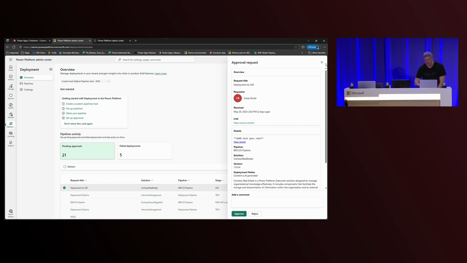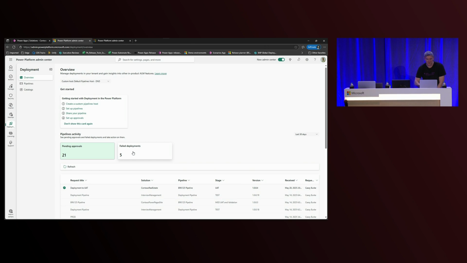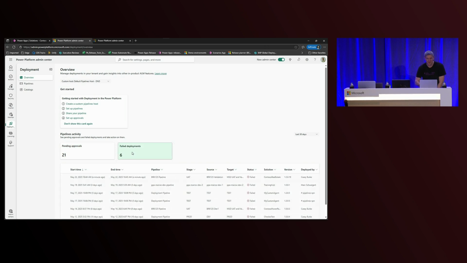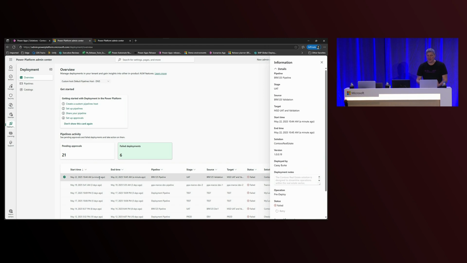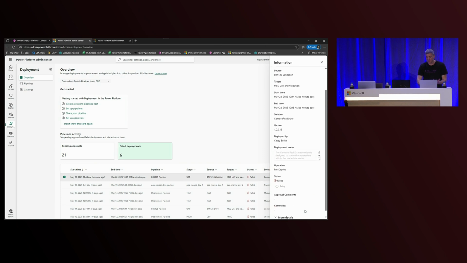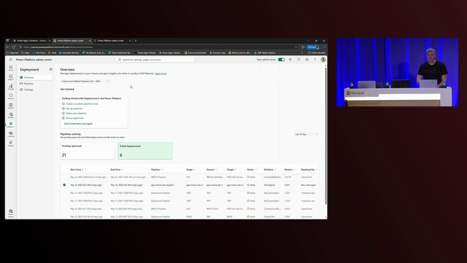And we've also added several other new capabilities within the deployment hub. So for example, we don't like to see failed deployments, but it does happen, right? And so now what you can do as an admin or those delegated as admins within your organization, it's easy to come in, troubleshoot the deployment, and you can retry the failed deployment. Makers can do that as well within their experience if it's something that is retryable on their end.